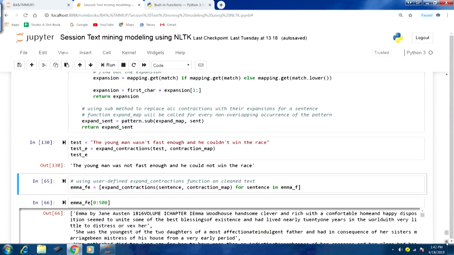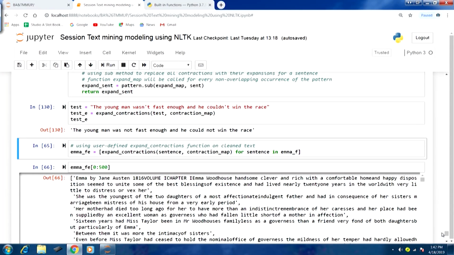That is why, to demonstrate this, we used the test string as an example, because the AMA file is part of the Gutenberg corpus. Maybe we might not have any contractions to be replaced, but anyway you can always run this, so to demonstrate on a corpus level we will use this.